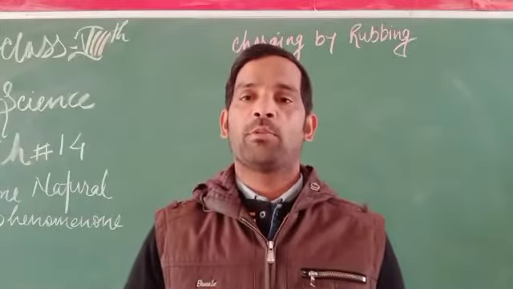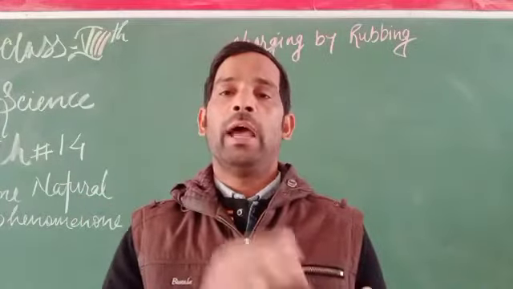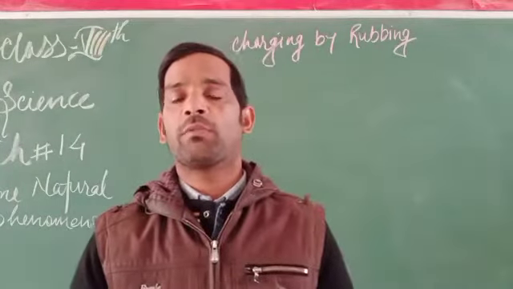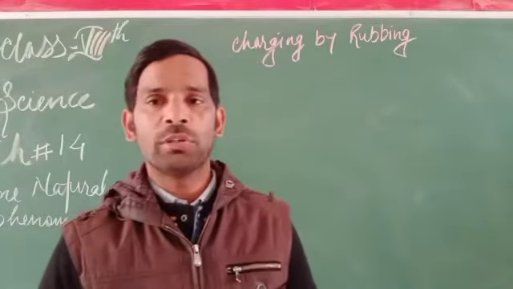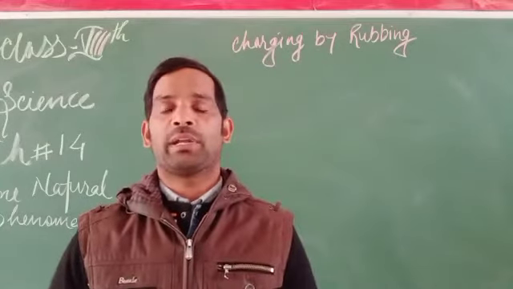But whenever the ebonite rod rubbed with a woolen cloth and the glass rod rubbed with a silk cloth are brought to each other, what will happen? There will be attraction. You know that charges can be transferred from one body to another body.